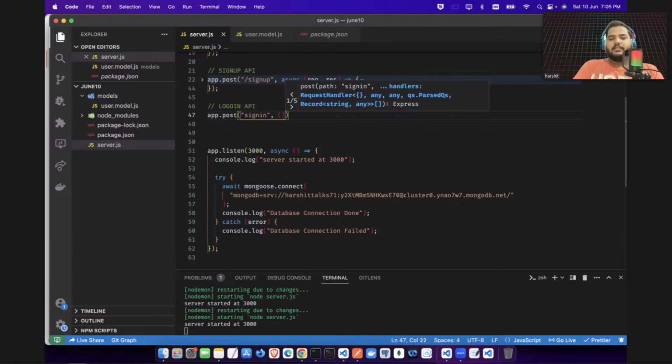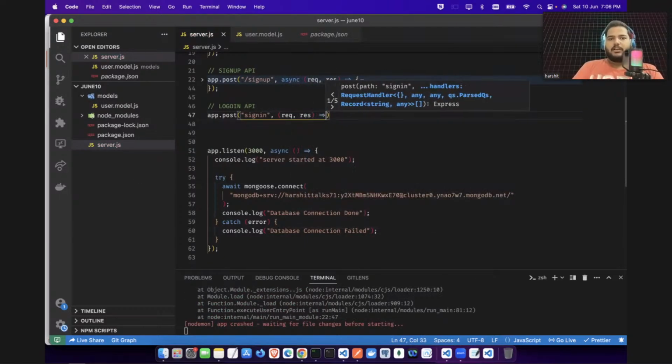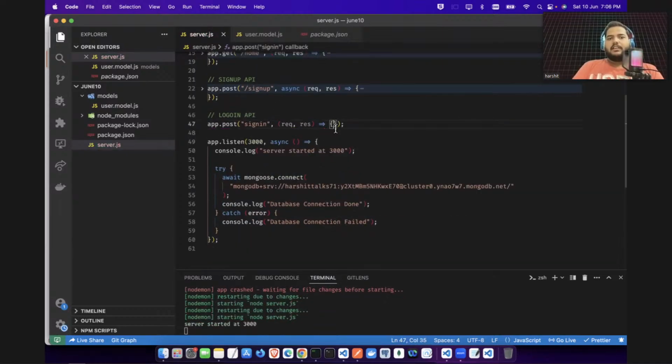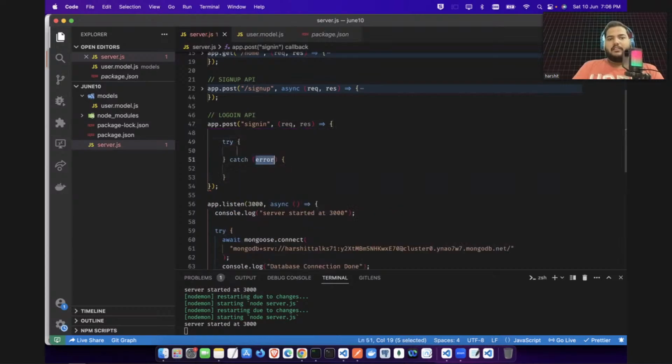And here again, there will be a request model and there will be a response model. And here you will say something. Now again, do the same thing, guys. Do you see here? Whenever I'm typing, this server is automatically restarted. This is because of nodemon. I will do this try and catch.